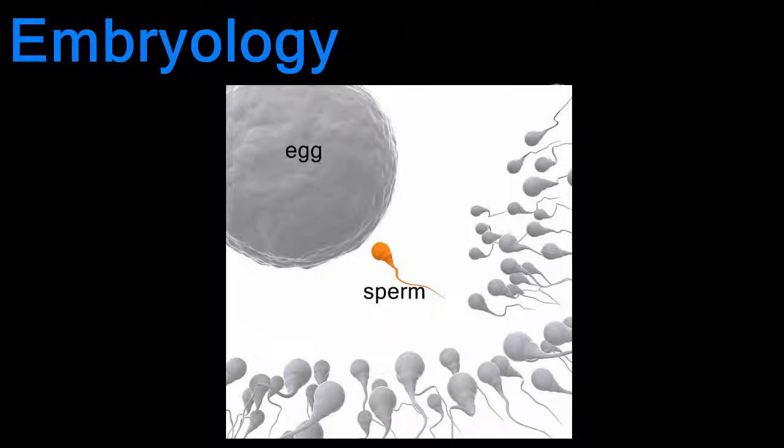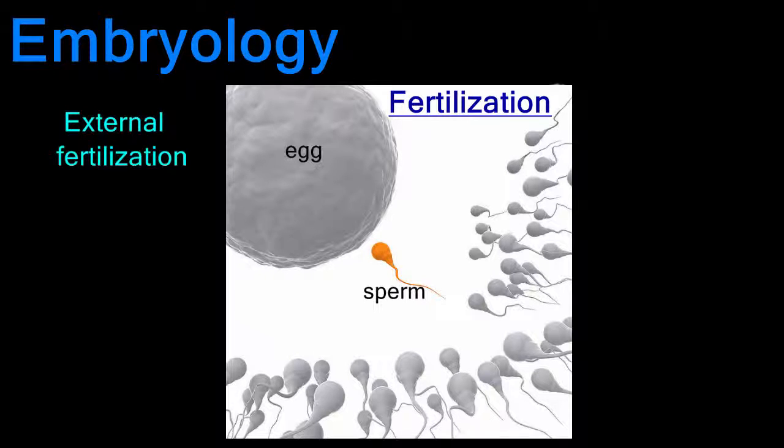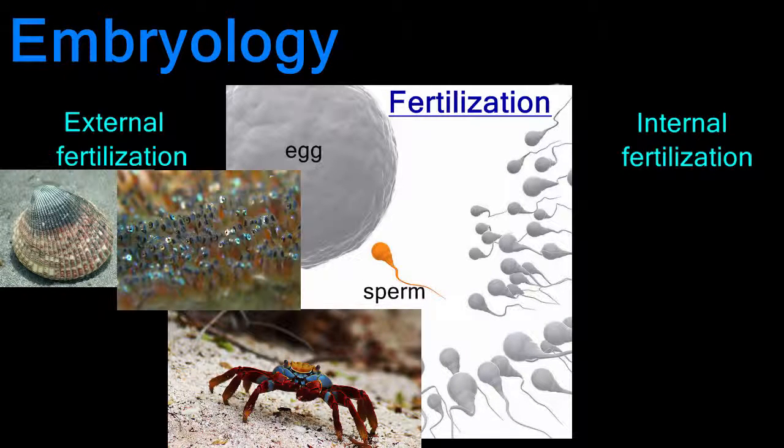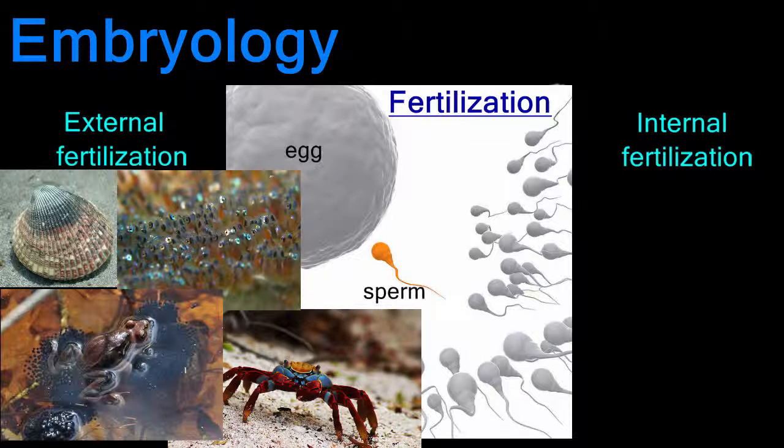Development of a new organism begins with fertilization, the union of egg and sperm. Fertilization can take place externally or internally. Many marine and aquatic organisms, like mollusks, crustaceans, fish, and amphibians, perform external fertilization, where the egg and sperm are released into the environment. These animals rely on chance for egg and sperm to unite. The young develop on their own, sometimes with very little parental supervision.